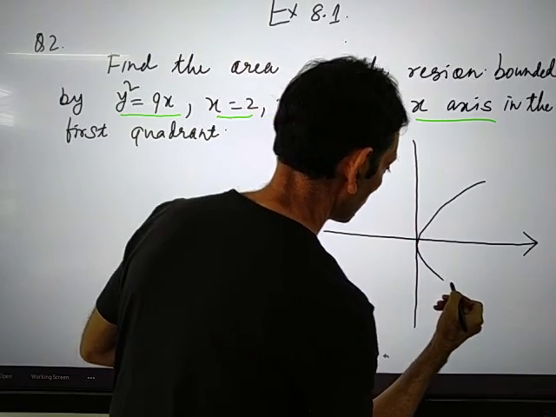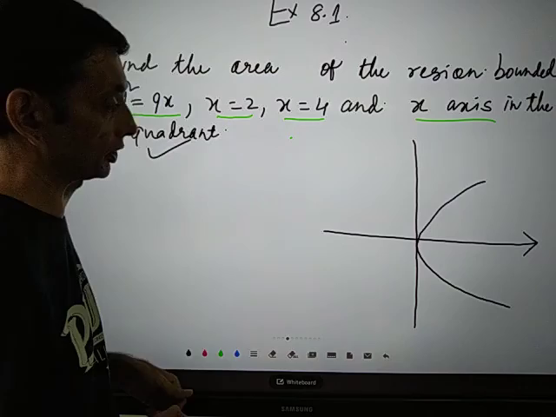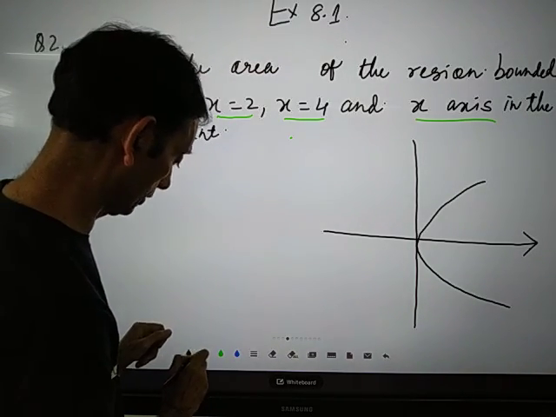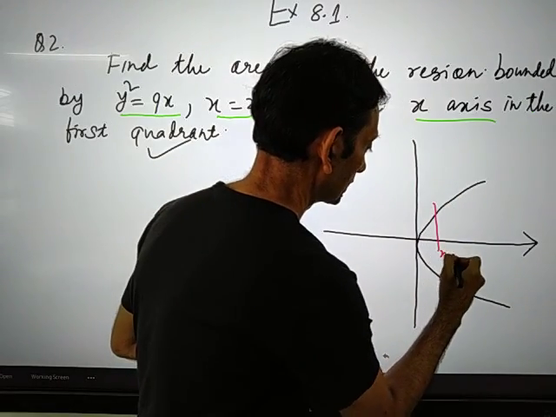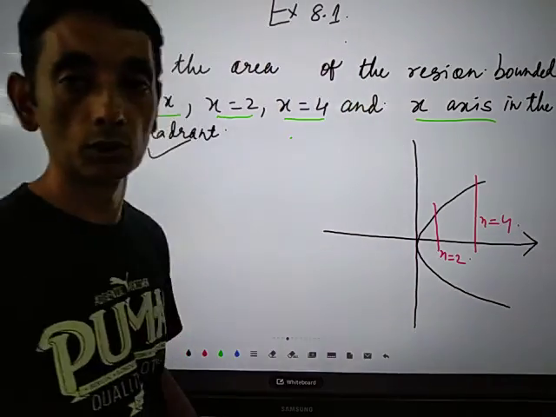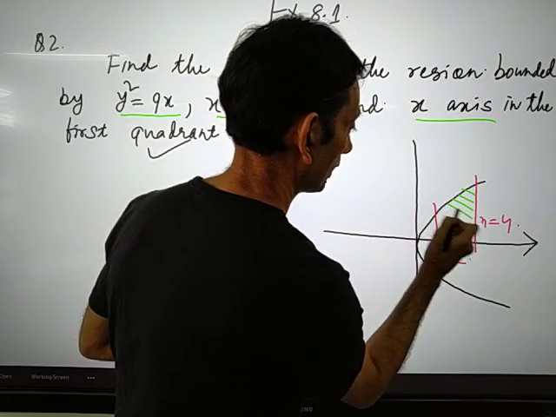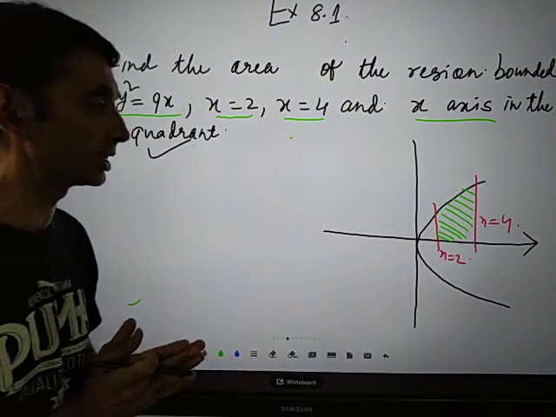Right? So you can draw only in the first quadrant because it's given in the first quadrant. Anyway, if you draw like this, it's okay. And next, we'll just draw the ordinate x is equal to 2. So this is x equal to 2 and say this is x is equal to 4. So clearly we need to find the area of these portions. So we'll just use the theory that we have just discussed.